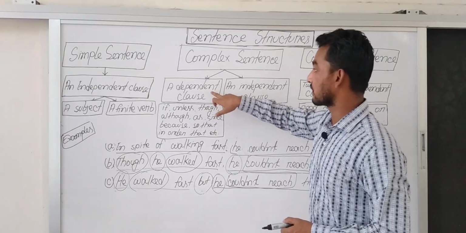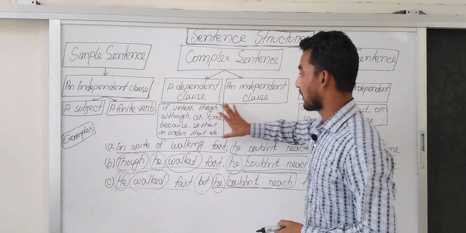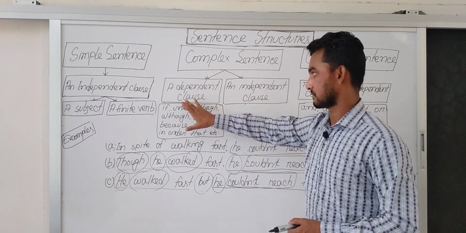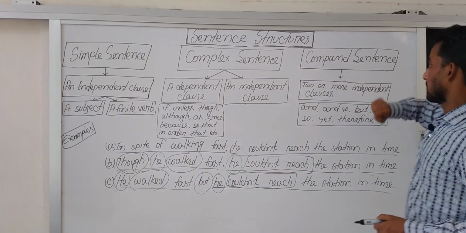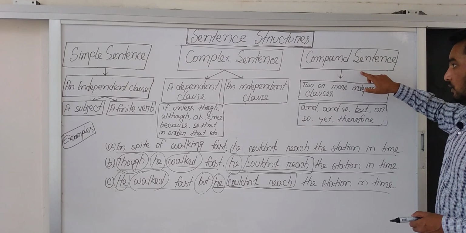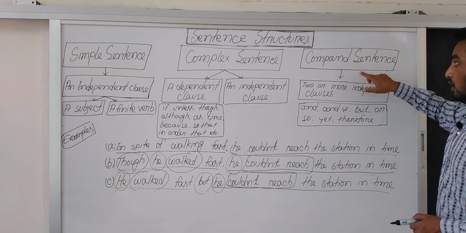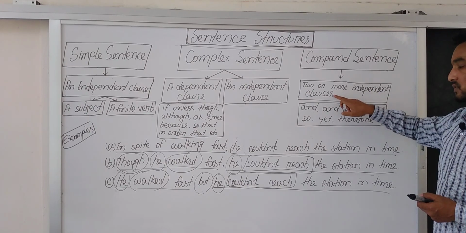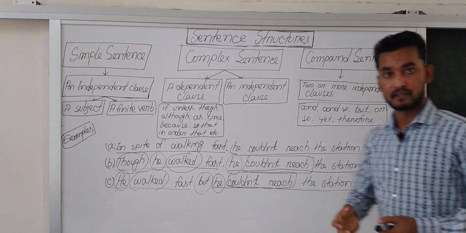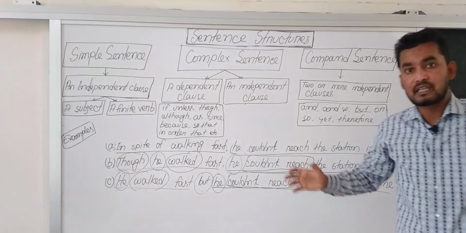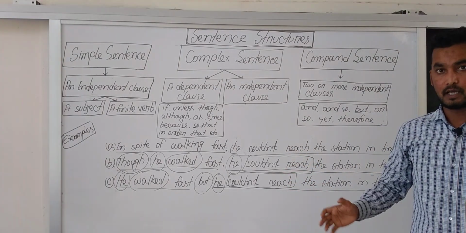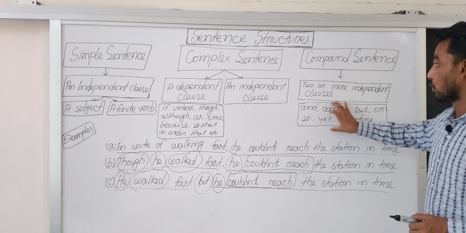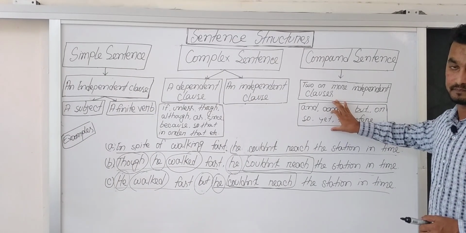And with a dependent clause, we will find a subordinating conjunction. And in a compound sentence, there will be two or more independent clauses. Most of the time we find two clauses and both of them are independent, and to join them a coordinating conjunction will work here.